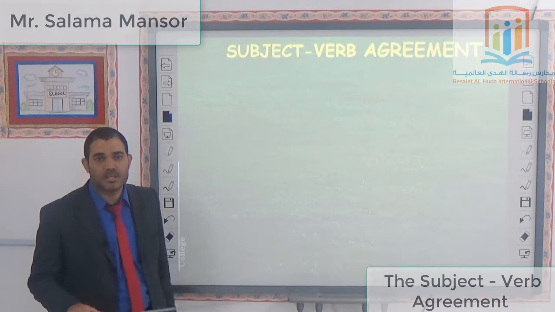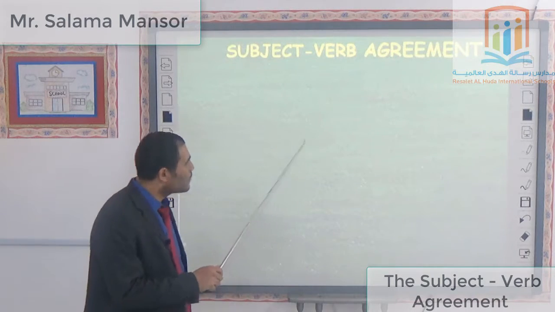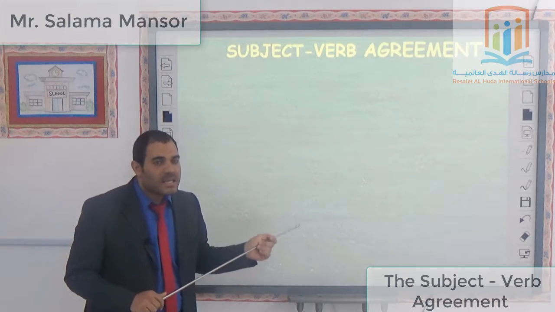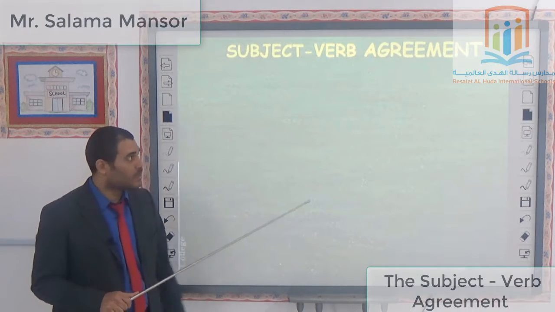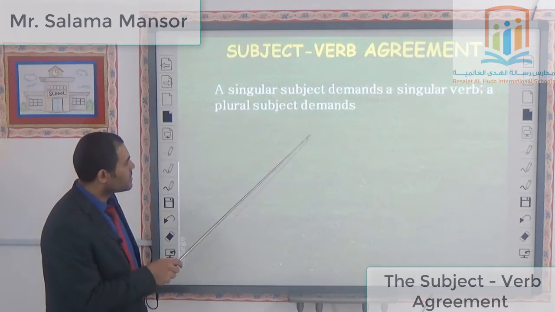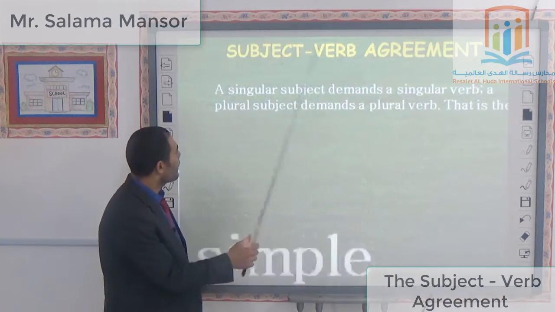The verb in this case must end with S. This final S specifies that the subject is singular. A singular subject demands a singular verb.